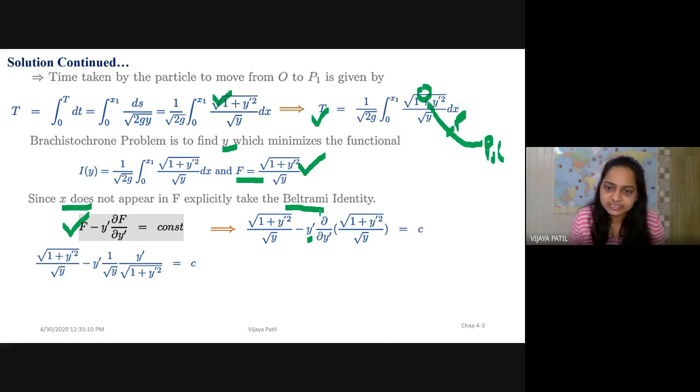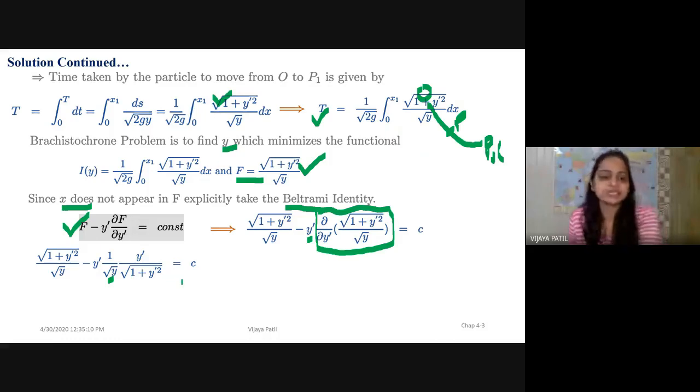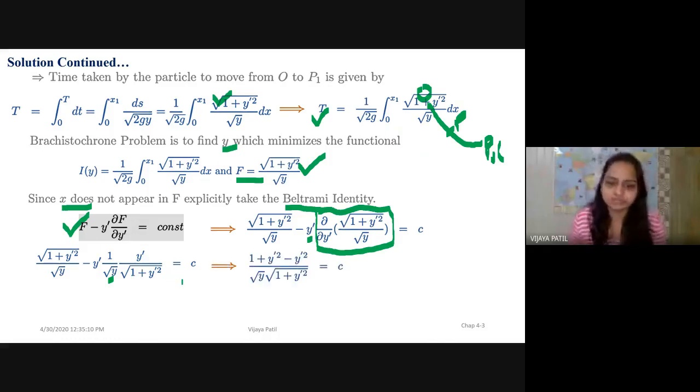In the next step, I have done everything step by step. The differentiation of this entire thing has been written here. Now if you differentiate with respect to y dash, the denominator is a constant, so 1 upon square root of y stays out, and the rest, square root of 1 plus y dash square, when differentiated gives y dash upon square root of 1 plus y dash square, which equals c again.